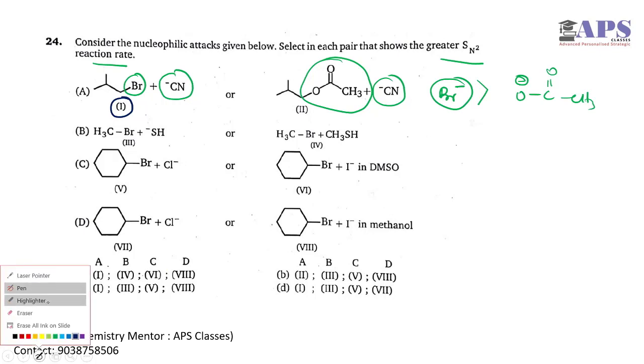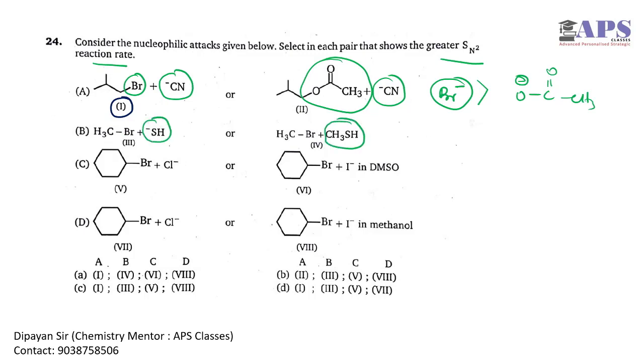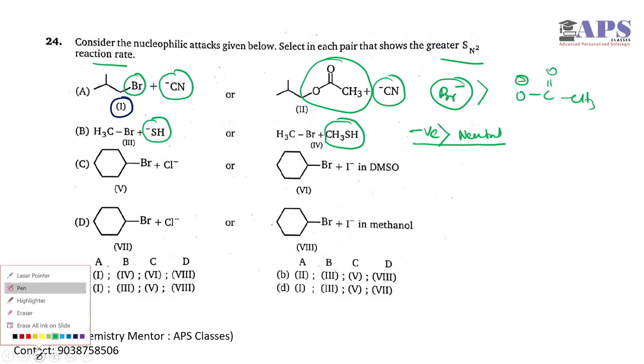Now for the second one we have SH minus and CH3SH as nucleophiles. So here we have to go for the nucleophilicity. As we know, negatively charged nucleophiles are more nucleophilic than neutral nucleophiles, correct? So SH minus will be more nucleophilic than CH3SH. So in option B also, 3 will give the higher SN2 reaction rate.